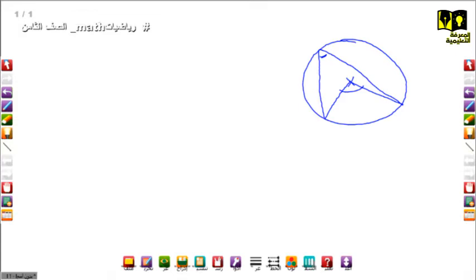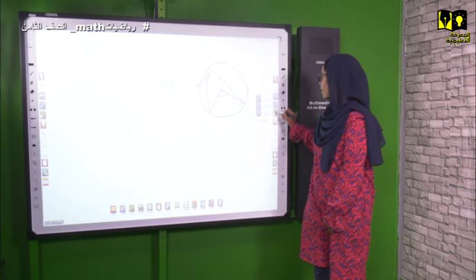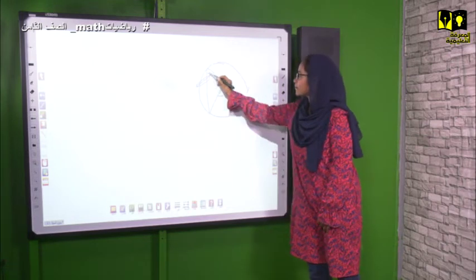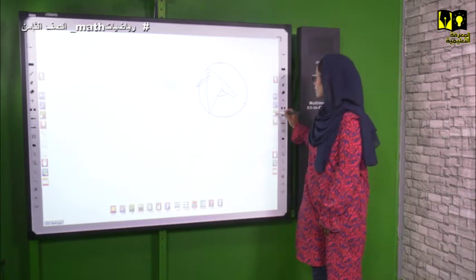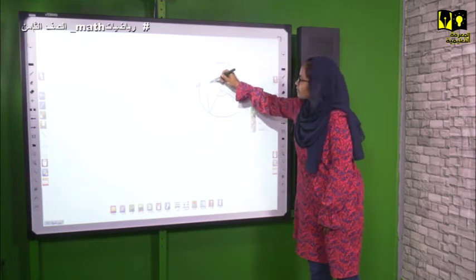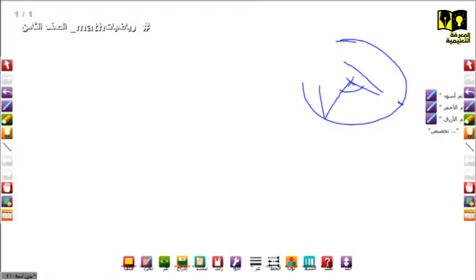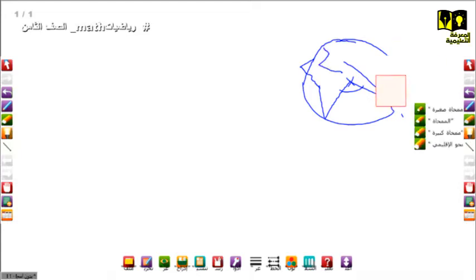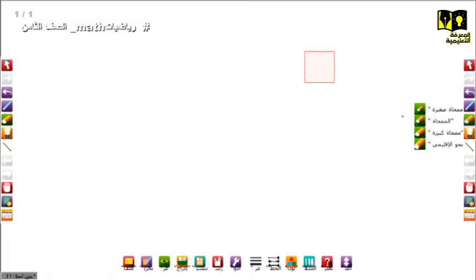So if this angle is X, doesn't matter. So I'm going to clean it because I think it's not really clear.